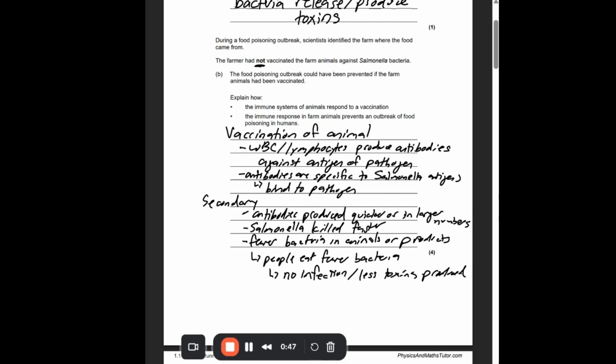Okay, so for the mark scheme, there's quite a bit of information, but the idea is for level 2, which is your 3 to 4 marks, we need to be doing two things. We need to explain how the immune system responds to the vaccine, which we did in the beginning, with the primary and secondary response. And then we have to be able to talk about how that prevents poisoning in humans, which we did down below.